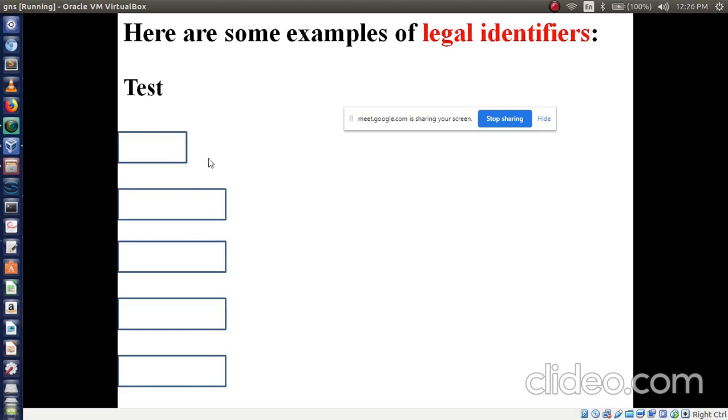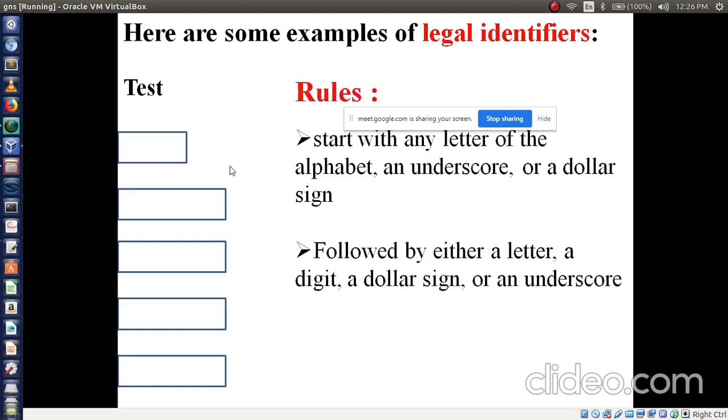Okay. Now the next one is rules. Here, start with any letter of the alphabet, or underscore, or dollar sign. So here the first letter starts with an alphabet. It may be uppercase or small case letters; we don't bother about that. Then the next one: XY2 I have written. Is it valid or not valid? Soumya, let me know your answer. It is a valid identifier or not?